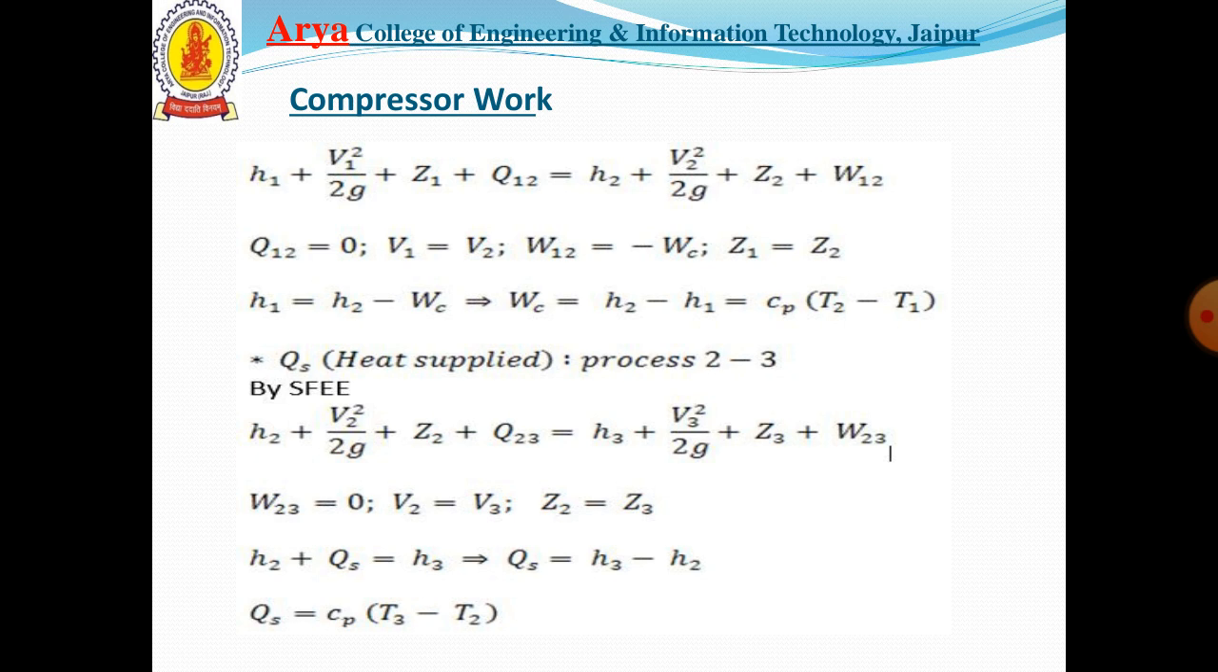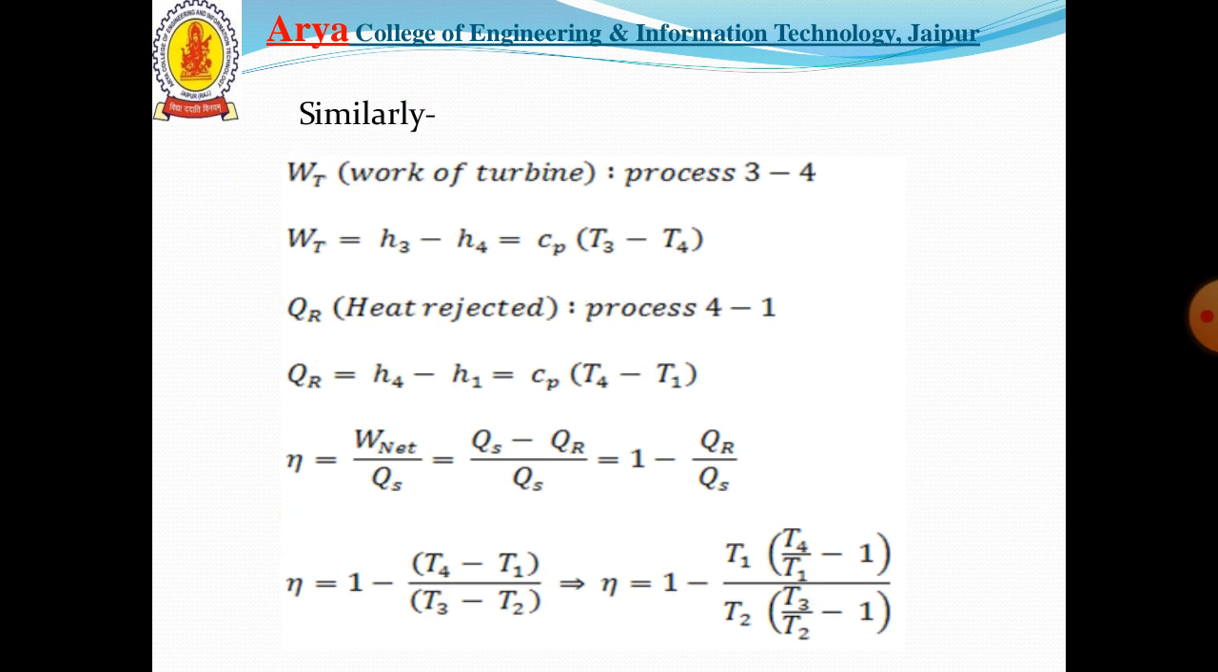Similarly, heat supplied can be obtained between the process 2 to 3, that is equal to Cp (T3 minus T2), and turbine work done can be obtained between the process 3 to 4, that is equal to Cp (T3 minus T4), and heat rejected can be obtained as Cp (T4 minus T1).